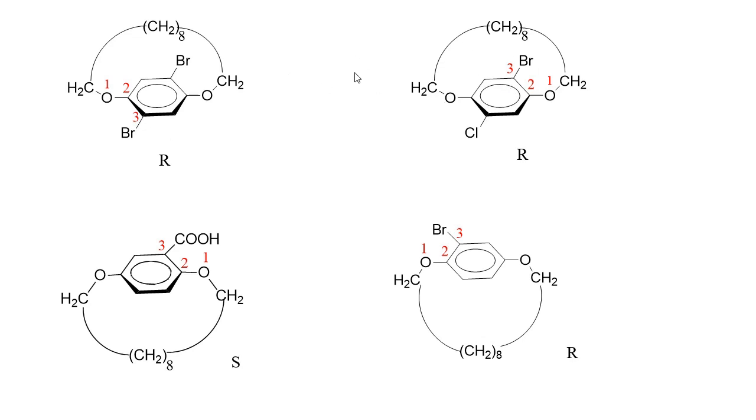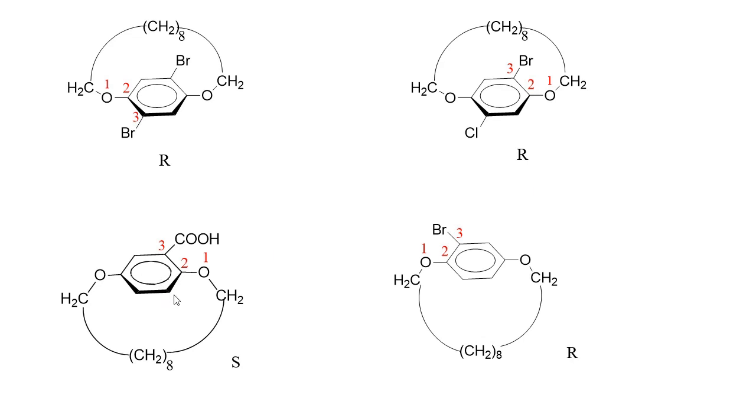Then take this example. First of all, we have to choose the pilot atom. See, this carbon atom is attached to oxygen, carbon, carbon and chlorine. This carbon atom is attached to oxygen, carbon, carbon and bromine. So this carbon atom gets more priority with respect to this carbon atom, and so this carbon atom is taken as the pilot atom. See, 1 to 2 to 3 here traverse a clockwise path, hence this molecule will be R, right?